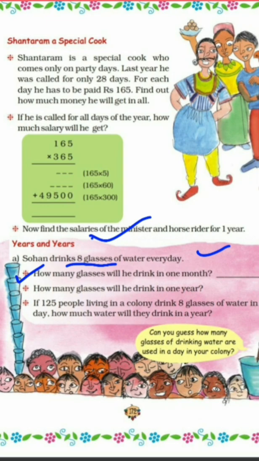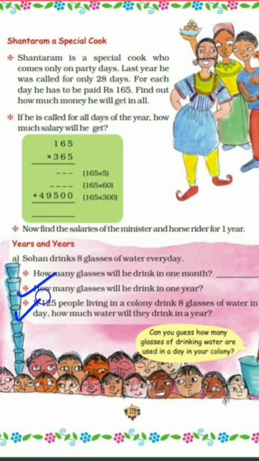Whenever, children, a day is given and you have to find out the month, the month has to be converted into days. One month generally we take as 30 days. If a year is there, we take 365 days. If 1 week is given, we generally take 7 days for 1 week. So accordingly you have to convert days into months, years or weeks as per the requirement or as per the given definition. So let us solve this. The second one is given: how many glasses will he drink in 1 year?